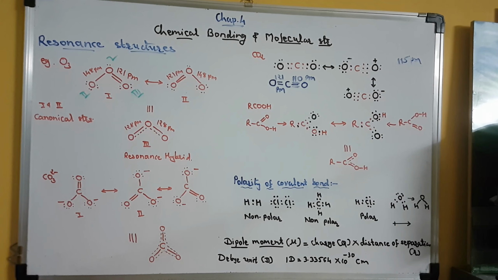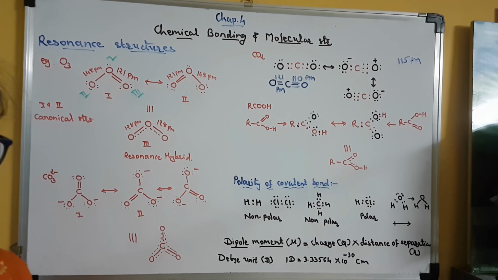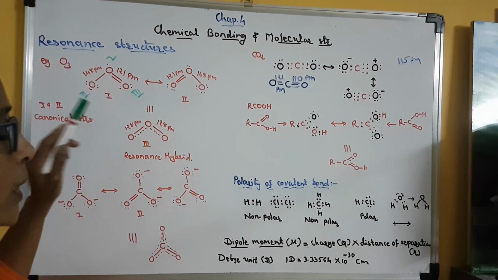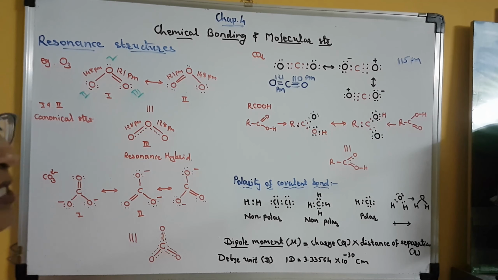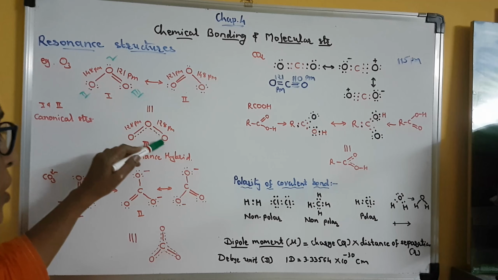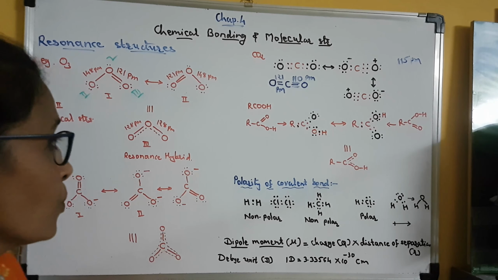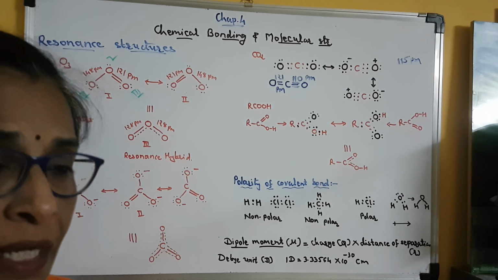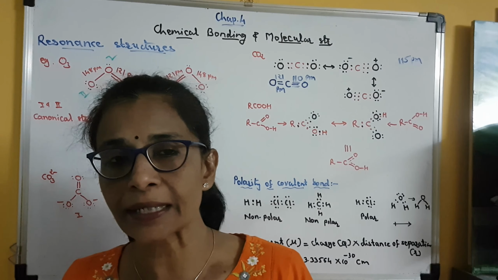But the experimentally determined bond length of ozone is 128 picometer, whether it is a single bond or a double bond. So in ozone, both the oxygen bond lengths are the same, that is 128 picometer. It means that both the oxygen bonds in ozone are identical.